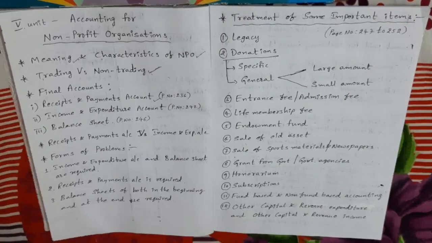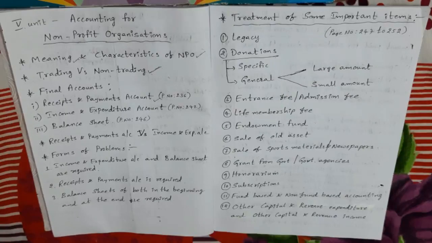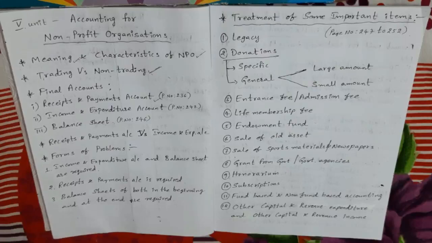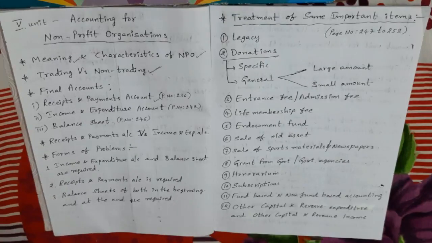Next, it starts with the cash or bank balance in the beginning and ends with the balance at the end. Which means it starts with the opening cash in hand balance and ends with the closing cash in hand balance. Next, it records the amounts received during the year and the amounts paid during the year, whether they belong to the past, current or subsequent year.